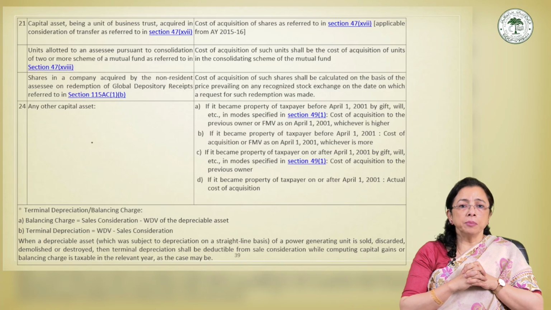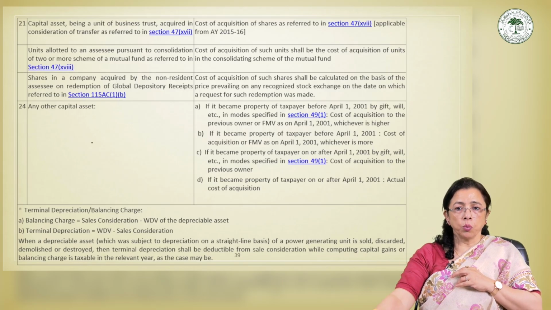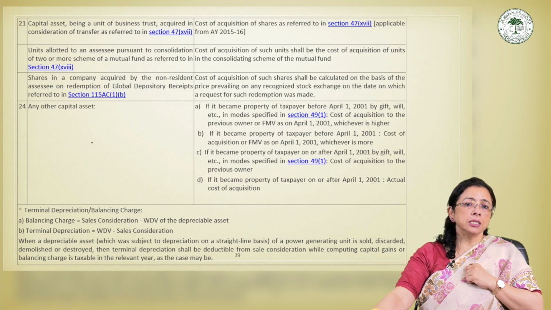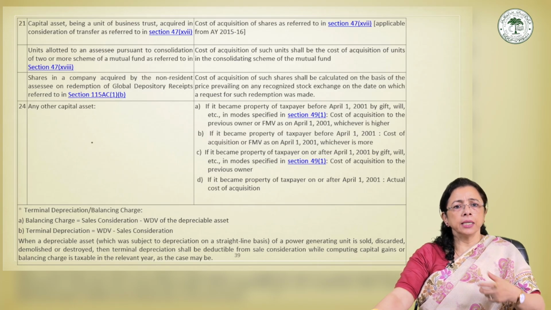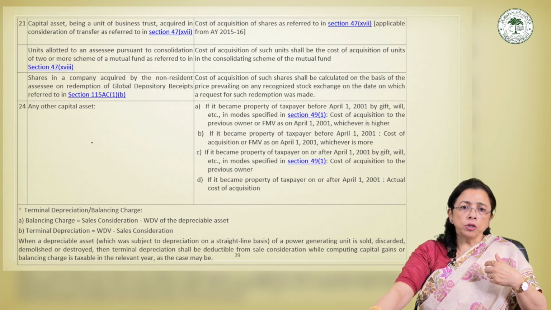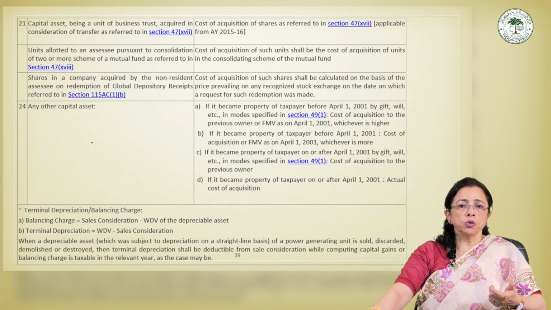So if the assets became the property of the taxpayer before 1st April 2001, through the modes specified under section 49 subsection 1, for example, gift, inheritance, succession or partition. It also includes trust transfer. Then the COA will be the cost to the previous owner or the fair market value as on 1st April 2001, whichever is higher.